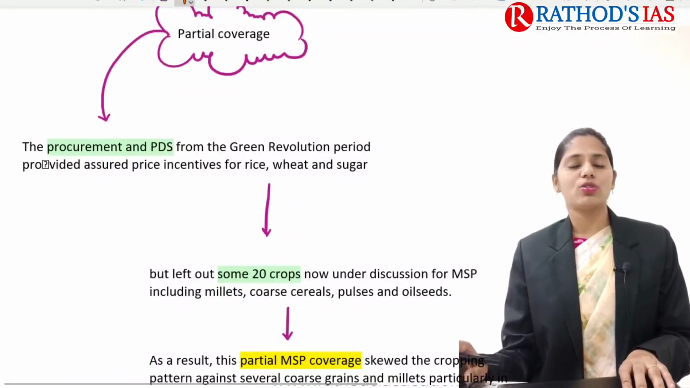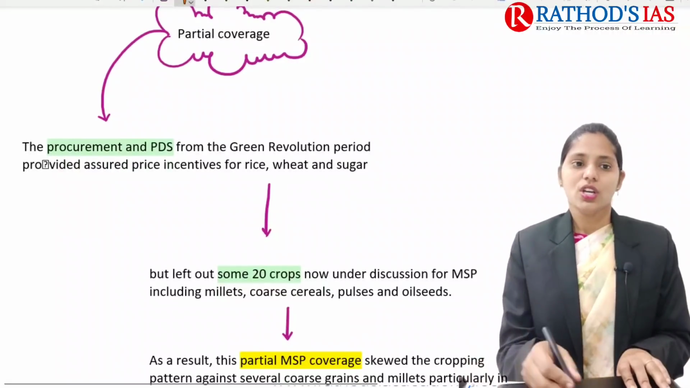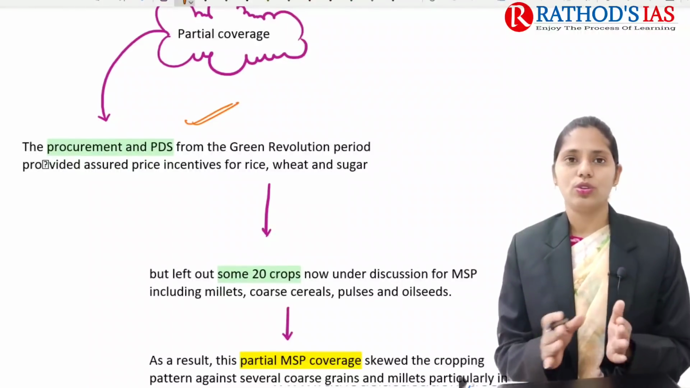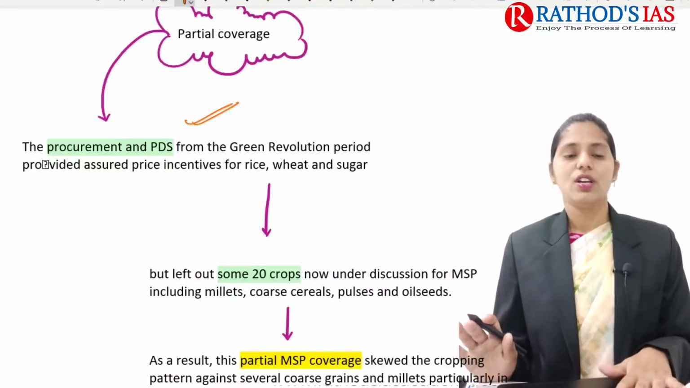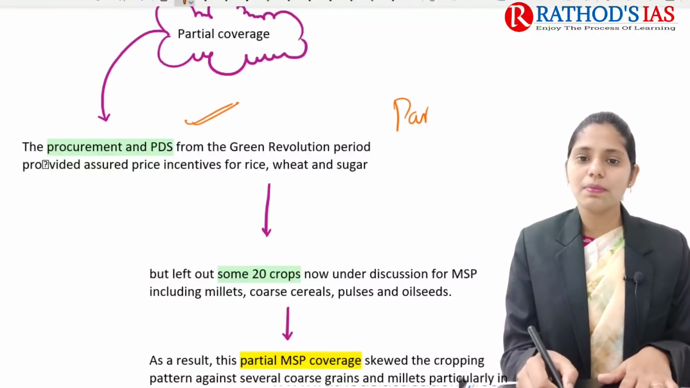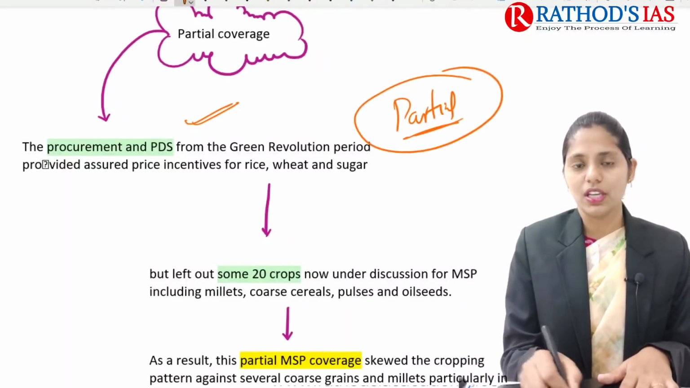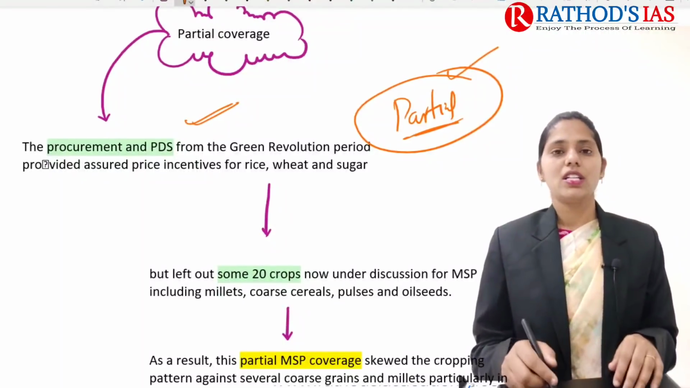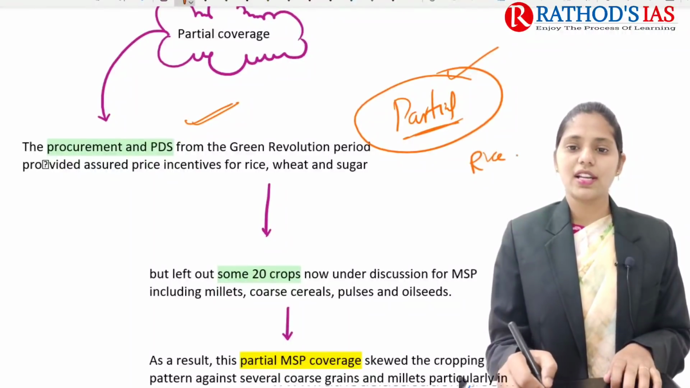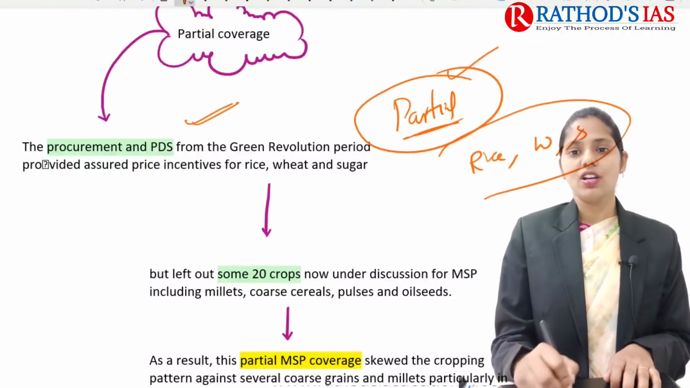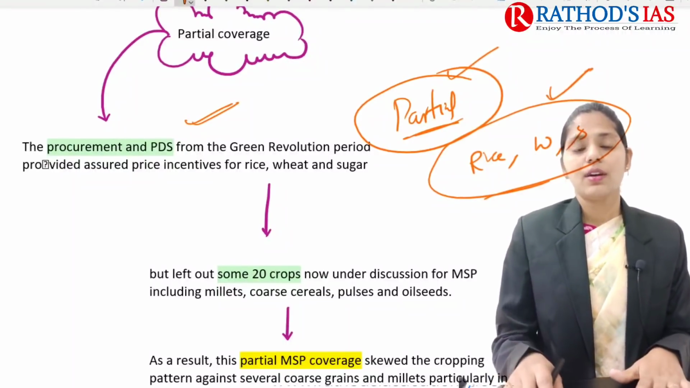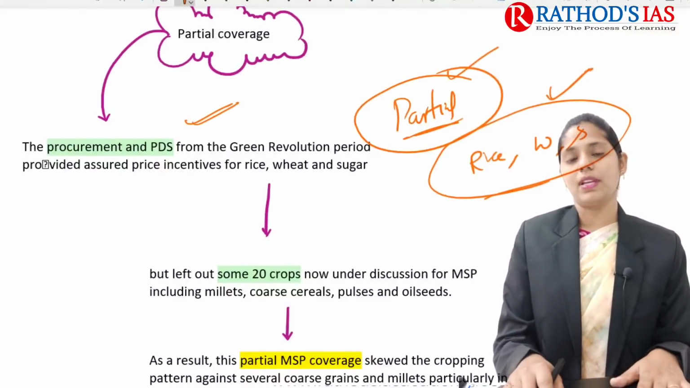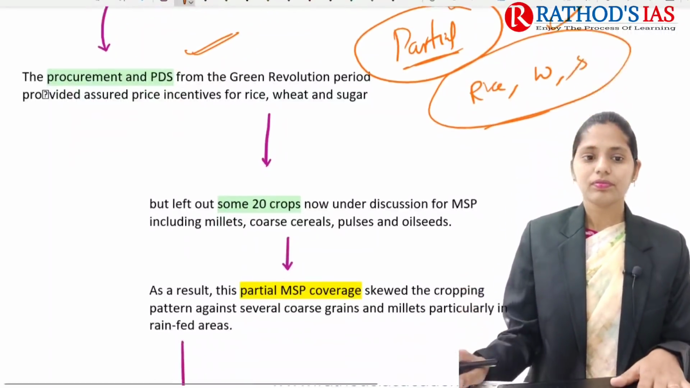If you are talking about the issues regarding MSP, MSP is given only to some crops but not all. Because of this, there is only partial coverage of MSP, not full coverage. It is given, for example, to rice, wheat and sugar, etc. These are the items mainly procured by the FCI and provided to the PDS, that is, the public distribution system.